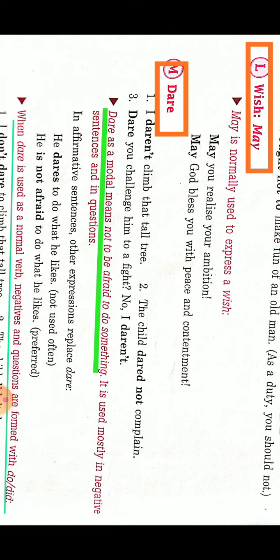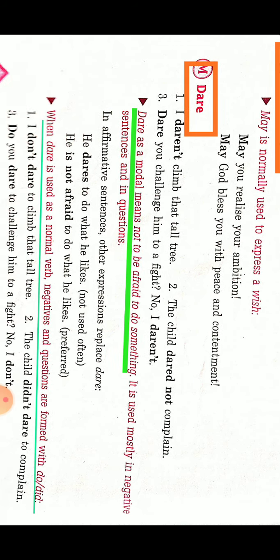Now last but not least, it is dare. Dare is also a modal which is used to express not being afraid of something. It is generally used in negative sentences and in questions. And when dare is used as a normal verb, negatives and questions are formed with do or did. Like, I don't dare to climb that tall tree. It is a negative sentence, so here we will add do or did along with it. Do you dare to challenge him to a fight? So here also in an interrogative sentence, if we are using dare, then we will use the helping verb do or did. So this is all about the modals.